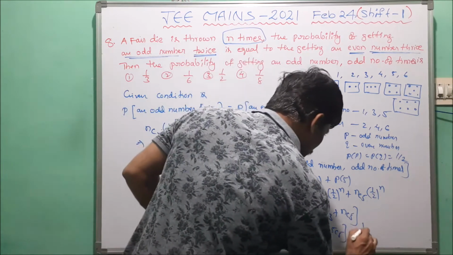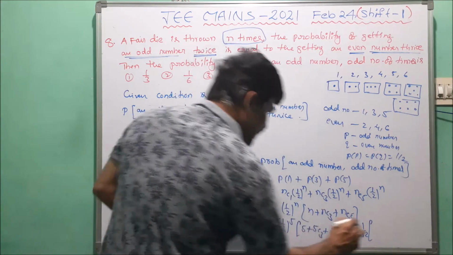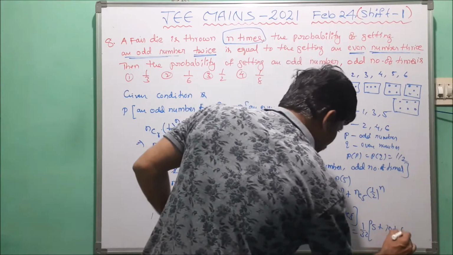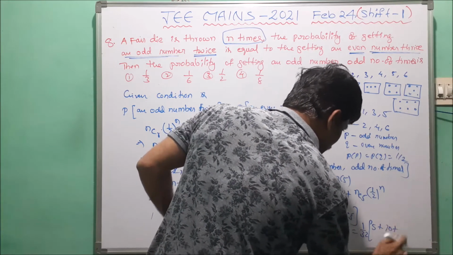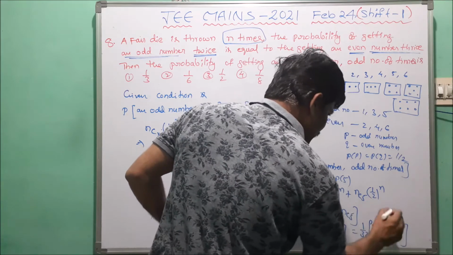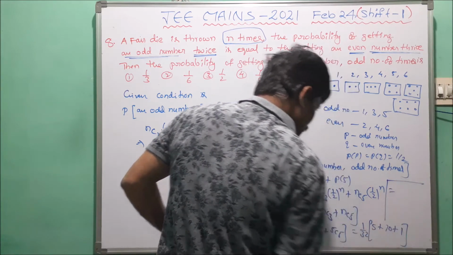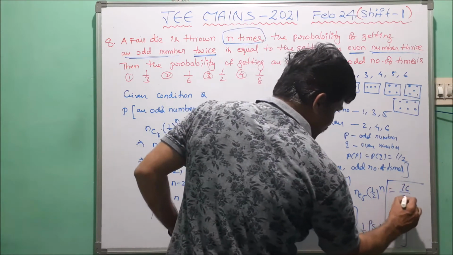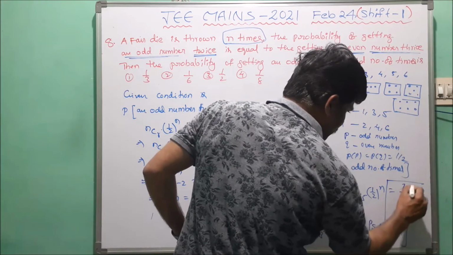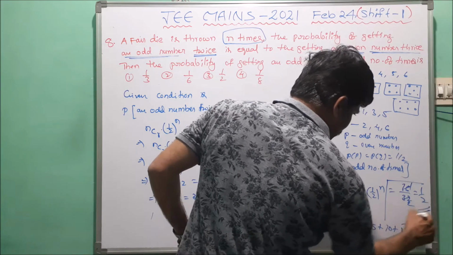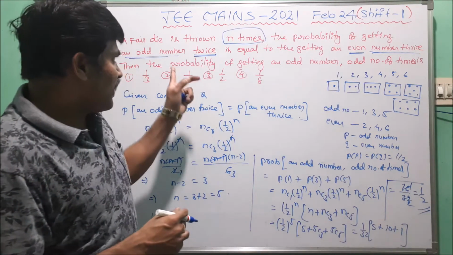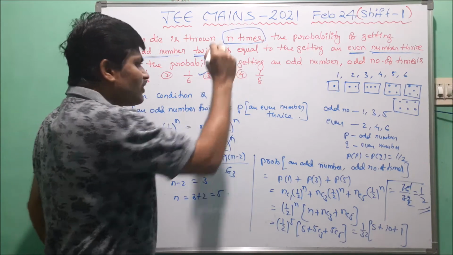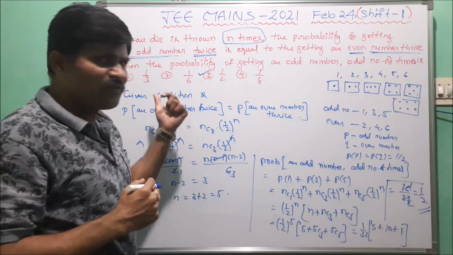Now clearly 1 by 32 into 5 plus 5C3 is 10 plus 5C5 is 1. 5 plus 10 is 15, plus 1 is 16. So 16 by 32, which is 1 by 2. So our final probability of getting an odd number of times is 1 by 2, which is option 3. This is the solution for this question.